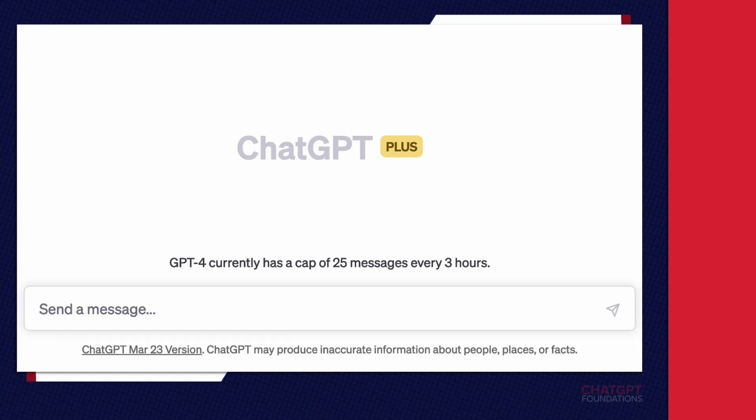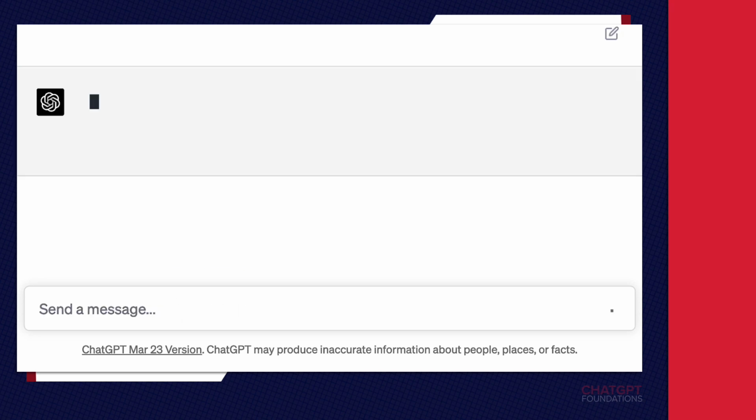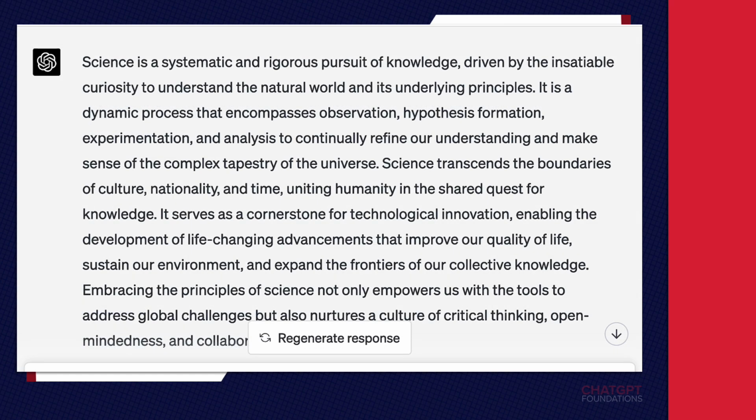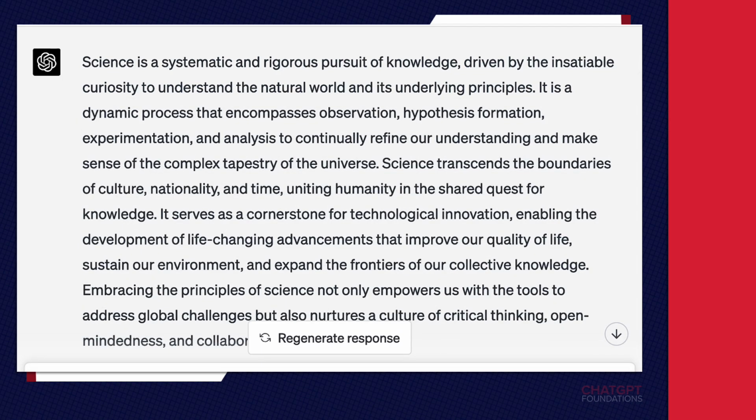Here's an example of how to turn a vague prompt into a more specific one that will yield better results. Write a paragraph about science. That's a pretty vague prompt. Let's take a look at the results. And with a vague prompt, we get a fairly vague result. Science is a systematic and rigorous pursuit of knowledge driven by the insatiable curiosity to understand the natural world and its underlying principles. An interesting response, but probably not what you wanted.